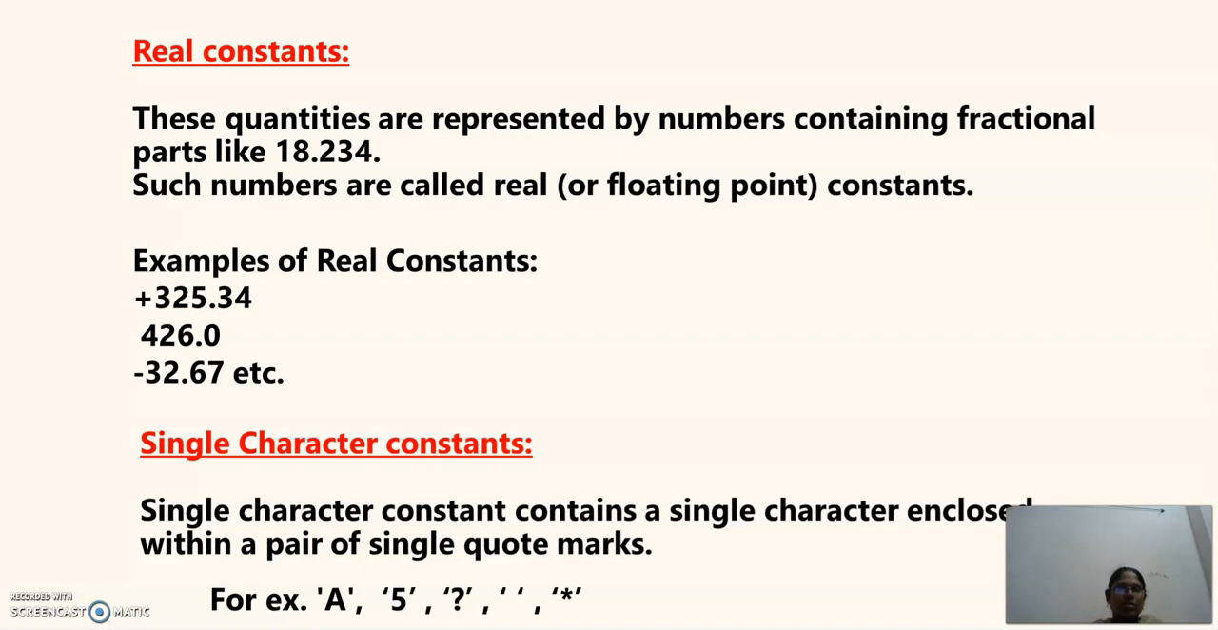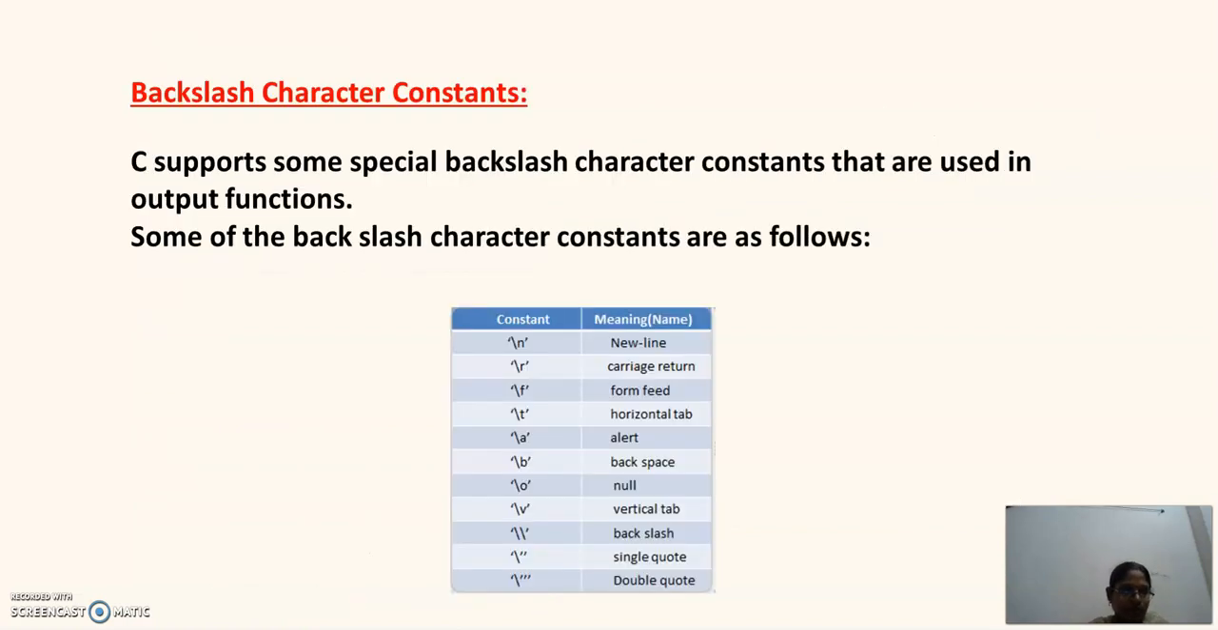Whereas real constants consist of fractional parts. Examples are 325.34, 426.0, 32.67 and so on. All these floating point constants come under real constants. The third category is single character constants, which are enclosed in single quotes, like 'A' or '5'. Anything enclosed within single quotes is a single character constant. If any characters are enclosed within double quotes, then it is called a string constant.